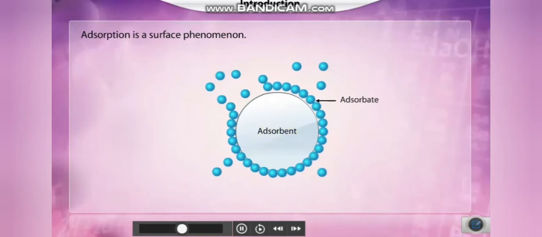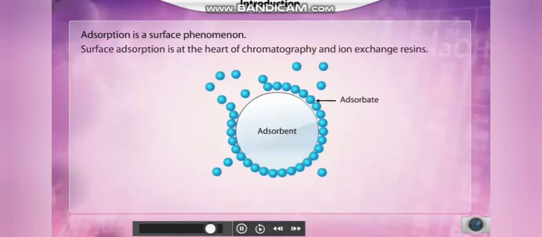On the other hand, the molecular species which is adsorbed on the solid surface is termed the adsorbate. The adsorption of molecules on the surfaces of solids is a very interesting and useful phenomenon. Surface adsorption is at the heart of chromatography and ion exchange resins, to name just 2 examples.